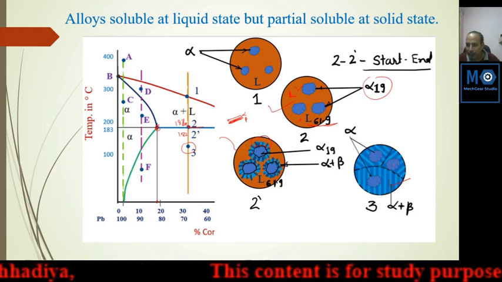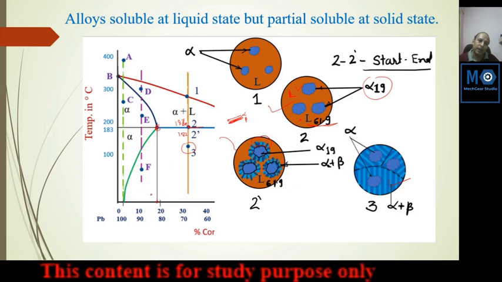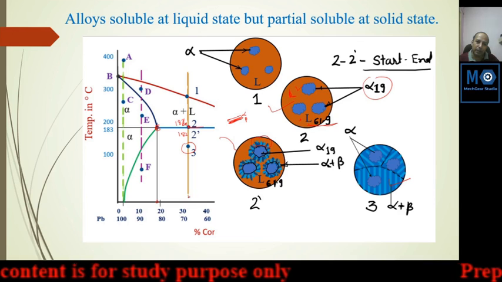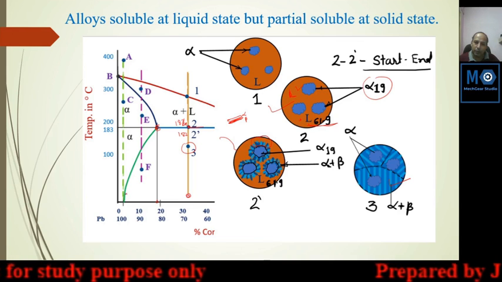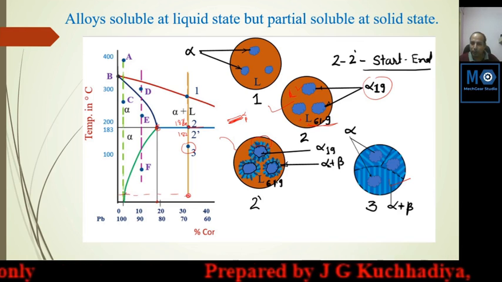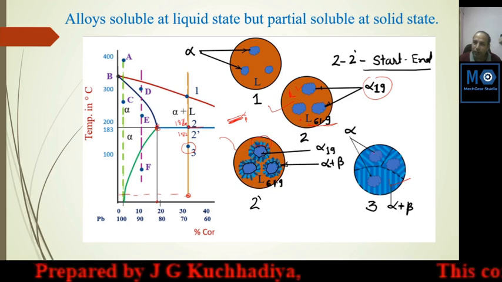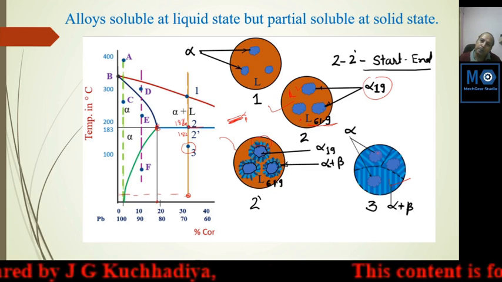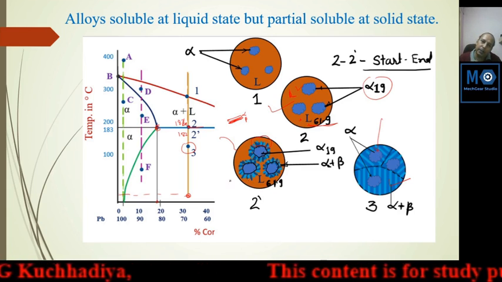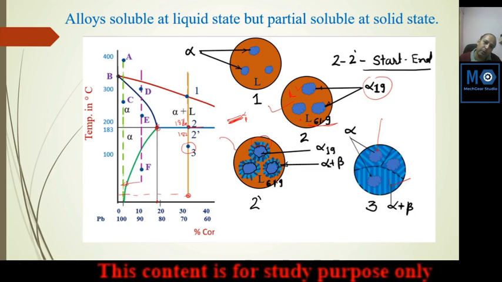How much alpha remains here? It depends on solubility. Suppose at this temperature you can find the solubility of the alpha, maybe 2% or 3%. So whatever the initial area was, it will continuously decrease here, because the solubility of the alpha phase is going down.